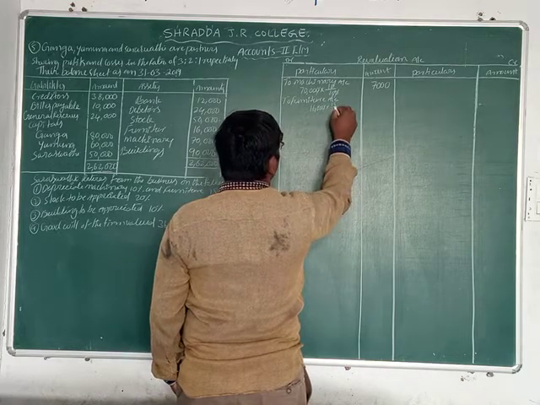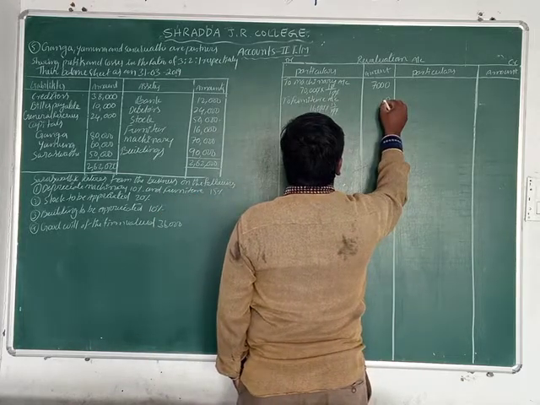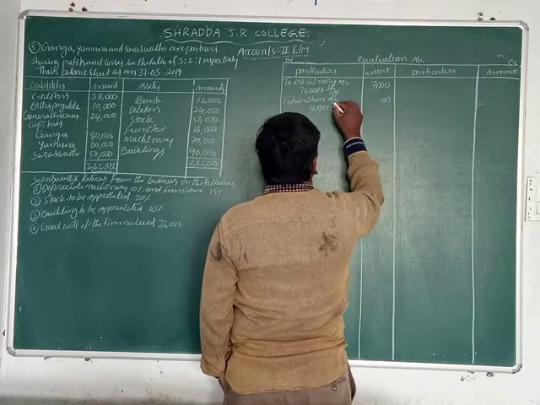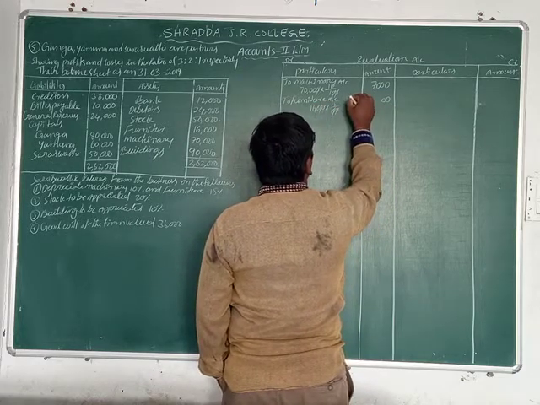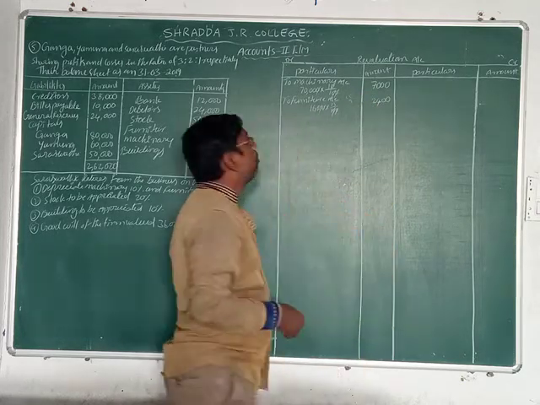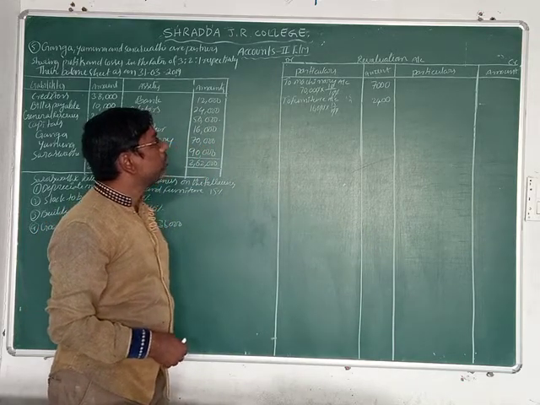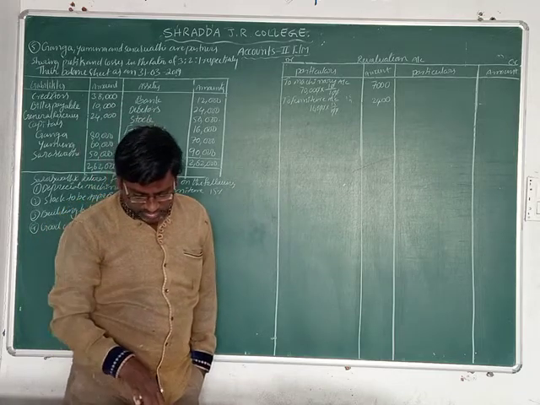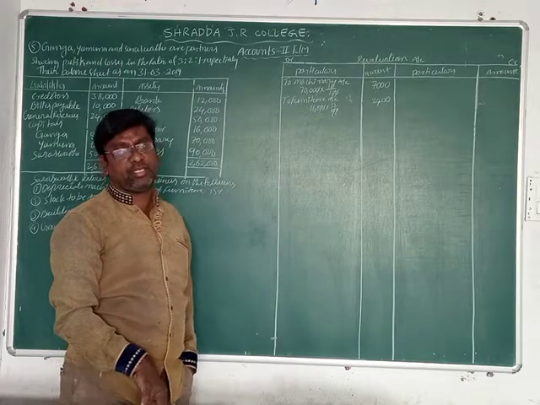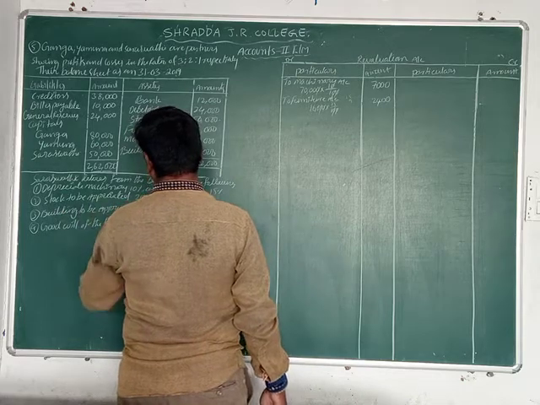Zero to zero cancel. 15 6s are 90, 15 1s are 15 plus 9 is 24. So 2,400 rupees is the furniture depreciation in the revaluation.